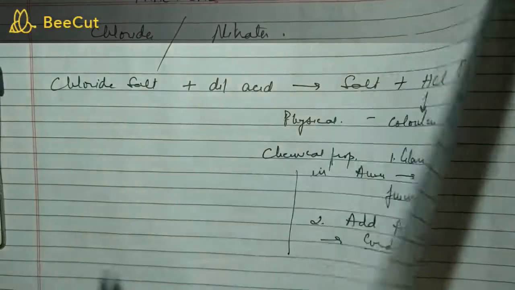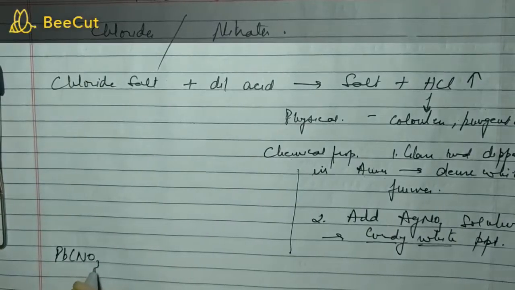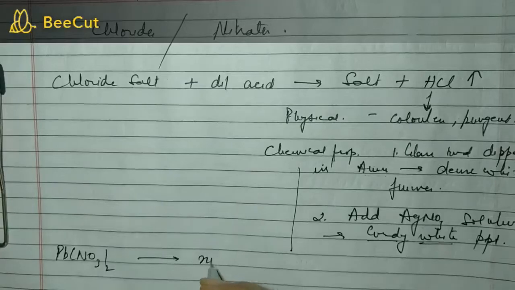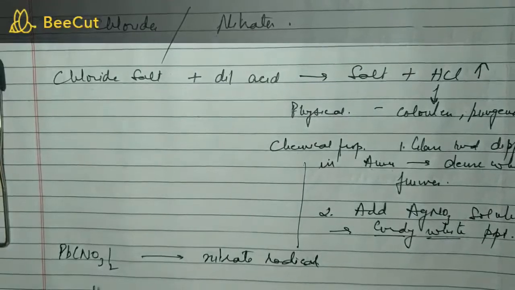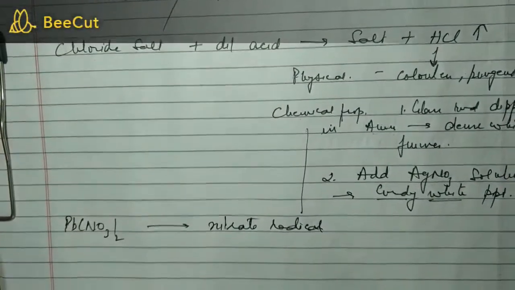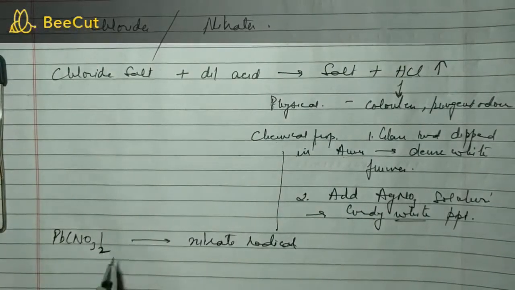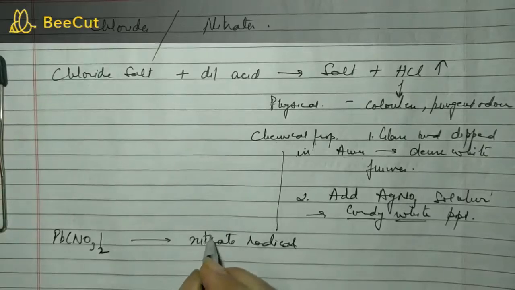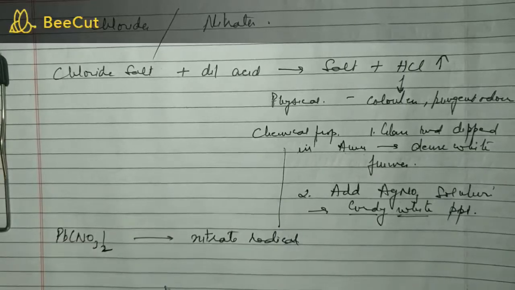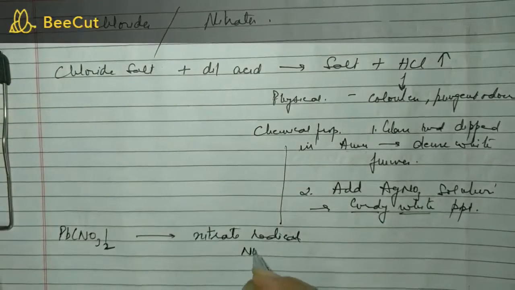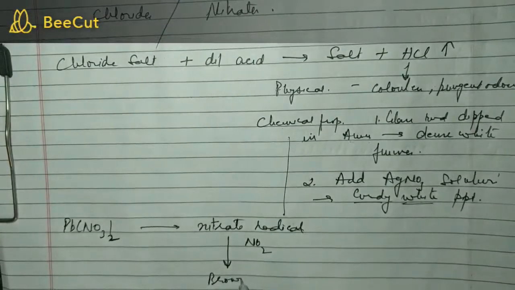And then we will study a little bit in detail about lead nitrate. Lead nitrate is a salt. Actually, we are studying the nitrate radical, but the effect of heat on lead nitrate is also very important. We will show you the effect of heating on lead nitrate, how the gases evolve and what you observe. This is otherwise also a very important question. This results in the formation of NO2 gas, and then we confirm the presence of the nitrate radical by a test known as the brown ring test.